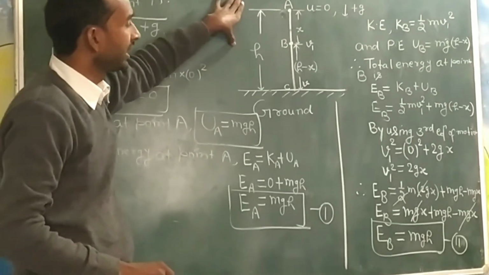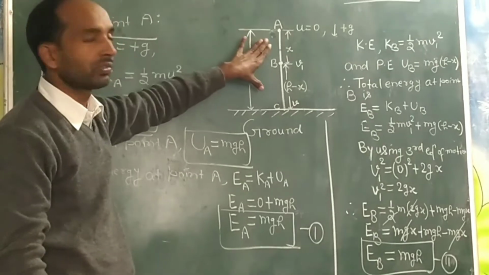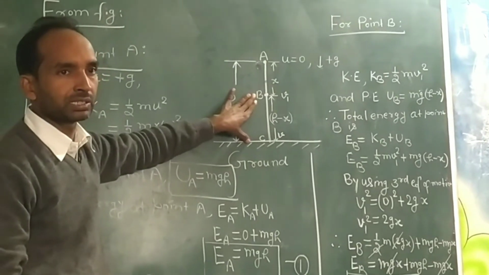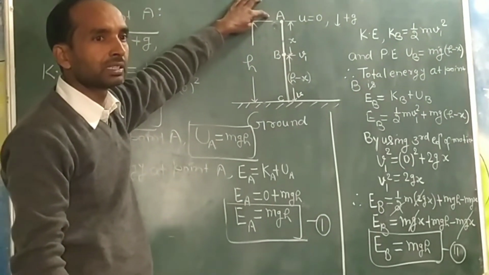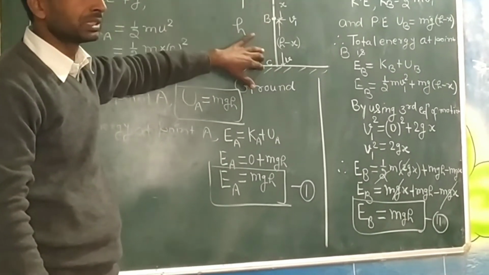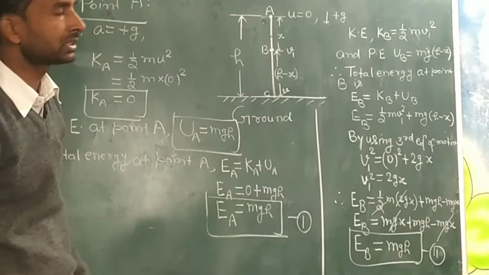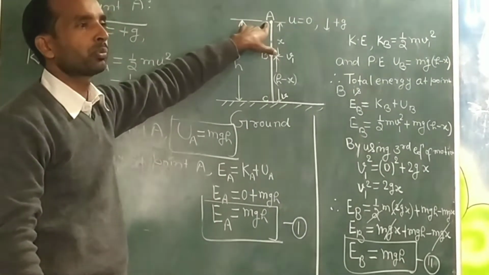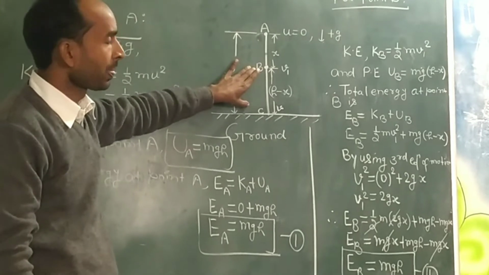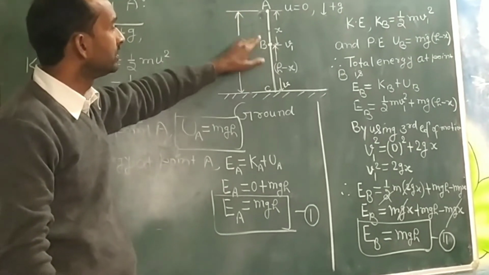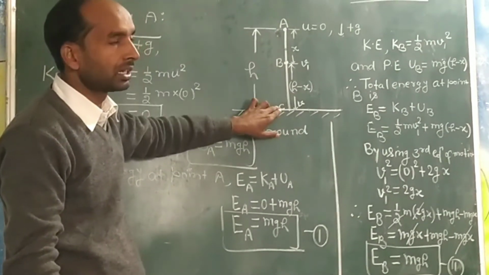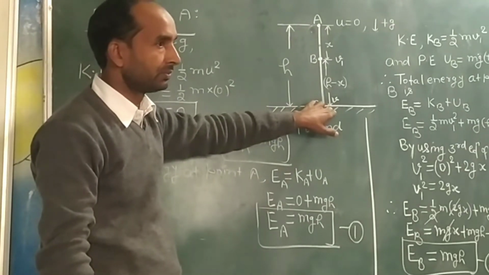In this figure, we have to prove that the total energy for a free falling object at each point will be the same. Total energy means the sum of kinetic energy and potential energy. We have taken in this figure 3 points A, B, C. There may be more than 3 points, but we have only taken 3. A is the initial point from which the object is falling, B is any point during the journey of the falling body, and C is the point on the ground level.